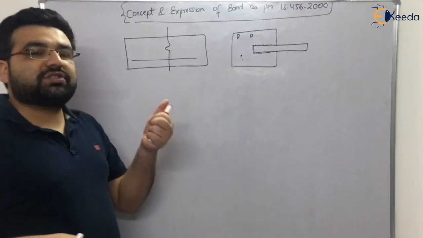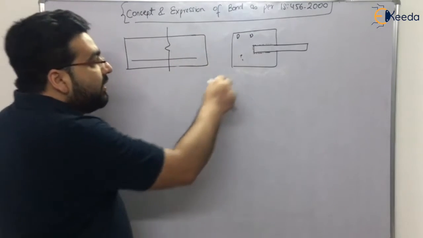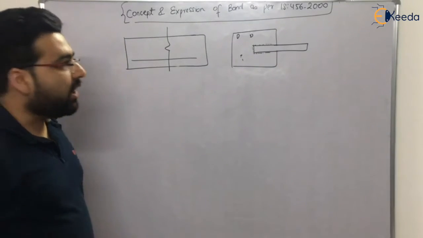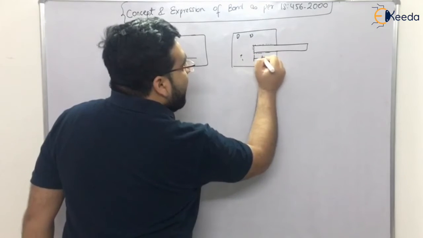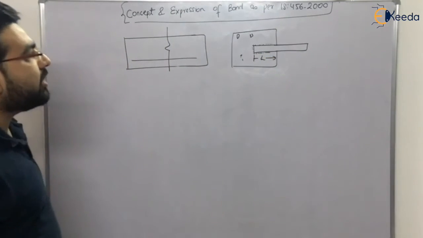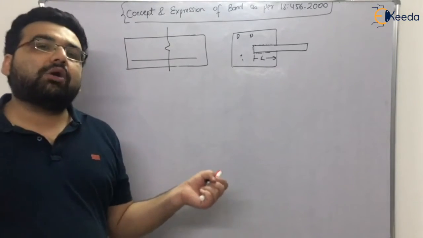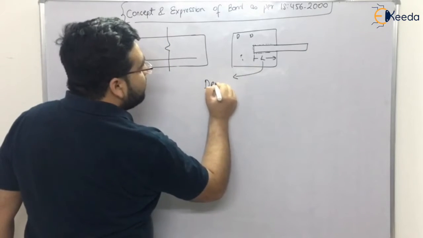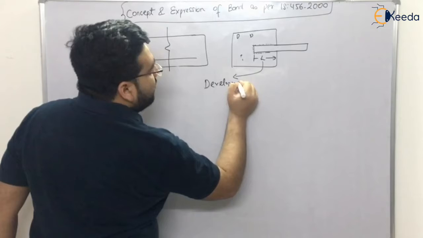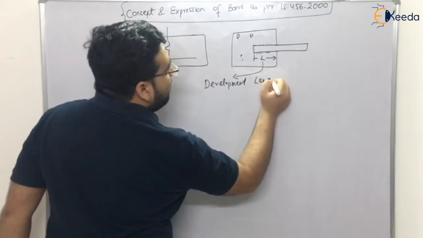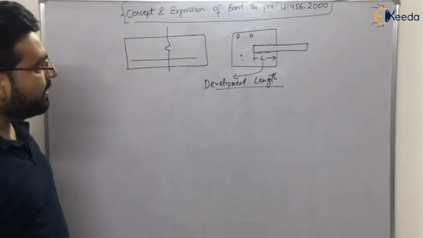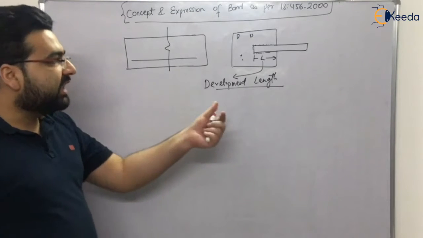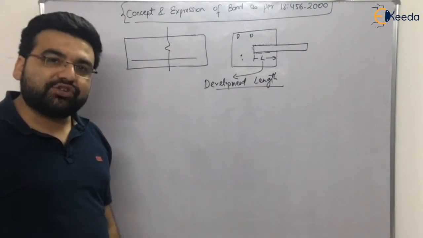So how much that force can be depends on the length up to which the bar has been embedded in the concrete section. Now this length up to which the bar should be embedded in the concrete section so that it does not come out after applying some load is known as the development length. This is a very important topic because many times in GATE examinations there are numericals, and even in 2020 there was some concept of development length in the GATE examination, right?